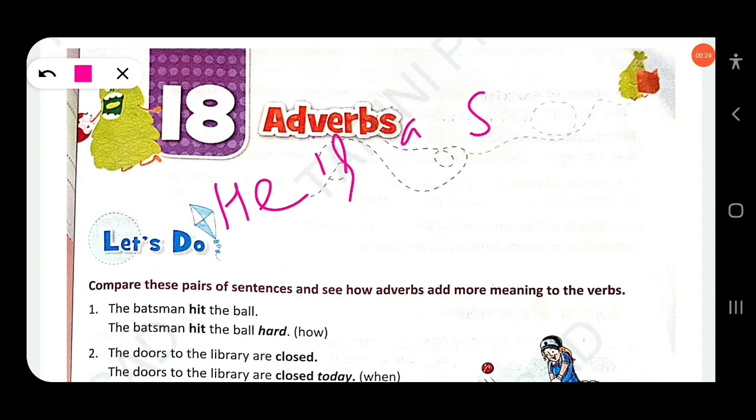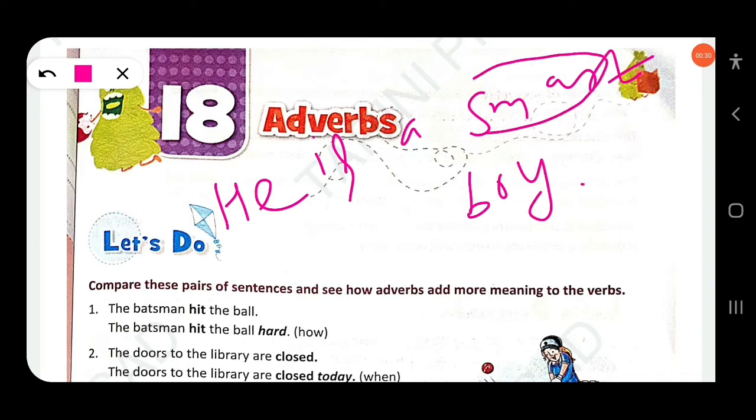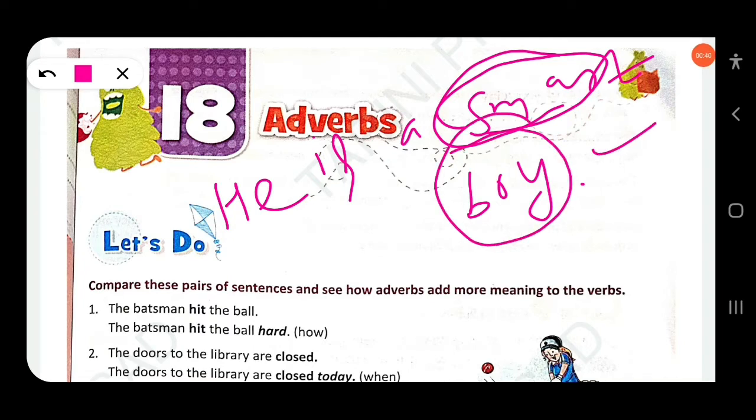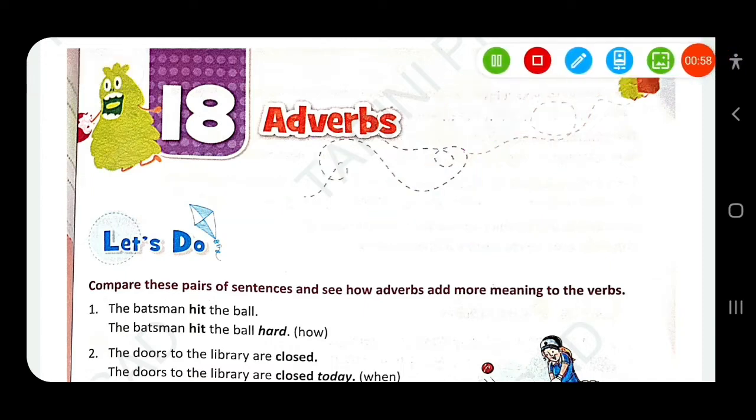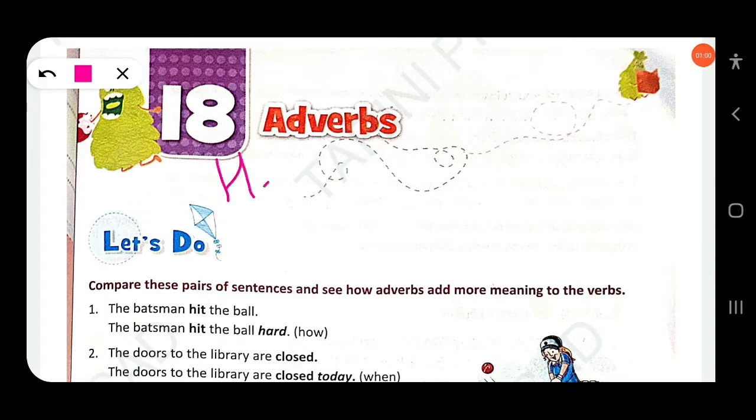He is a smart boy. So you know here smart is an adjective. It is called a describing word. It describes more about the noun. The words that qualify or give more information about the noun or pronoun in a sentence are called adjectives. So what is an adverb? Take an example.